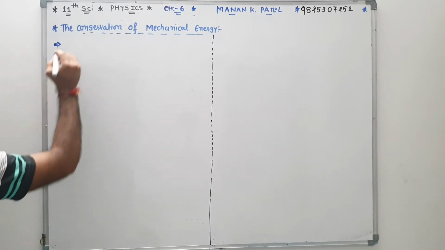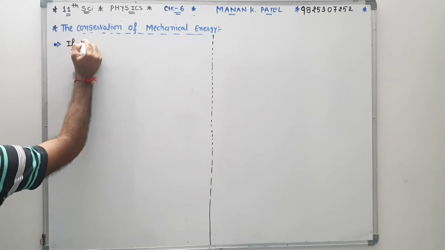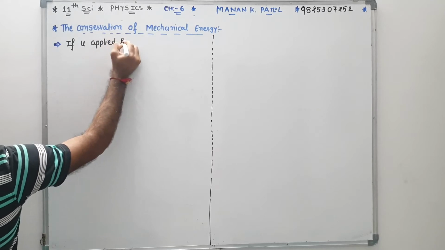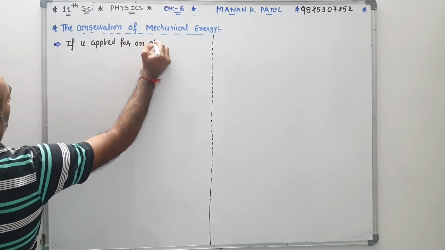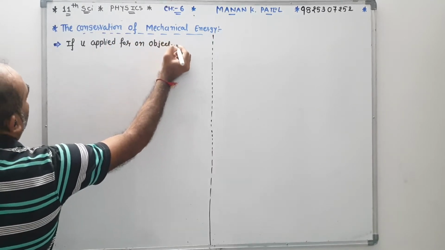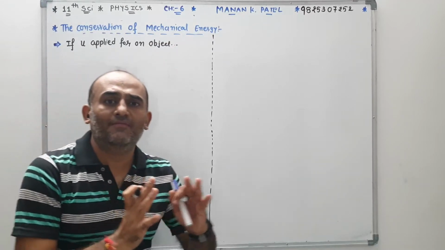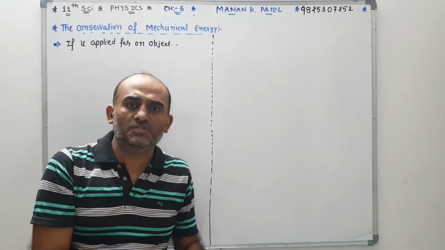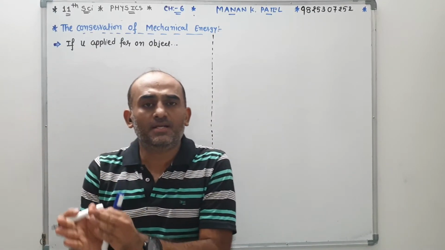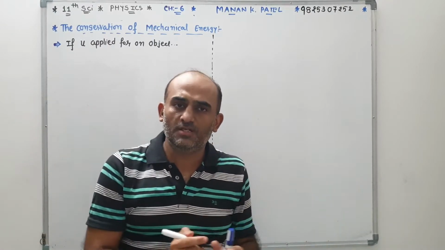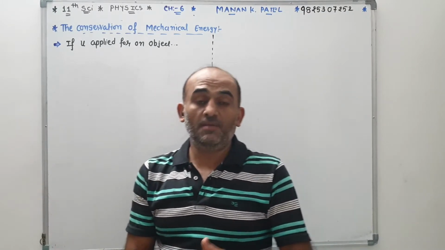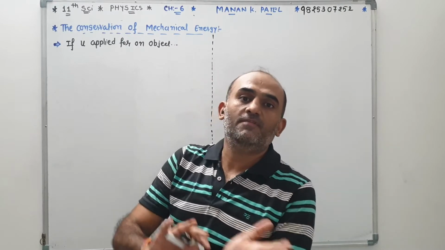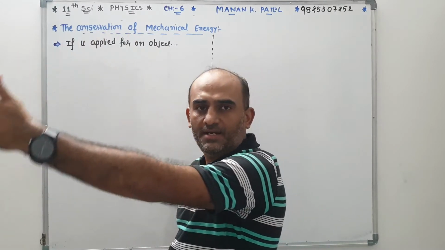First, if you apply a force on an object, then the object travels some distance, and after traveling the distance it is in a stationary form. That means kinetic energy is converting into potential. Suppose initially the object is in a stationary form, and when we apply the force, it is in kinetic energy form.